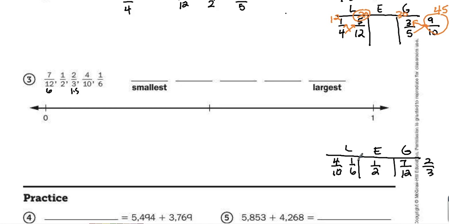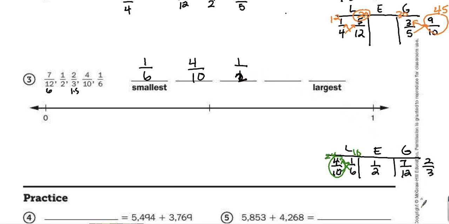So now let's look in the less than 1/2 column. I could cross multiply and say 10 times 1 is 10. 6 times 4 is 24. Therefore, 4/10 must be the larger fraction. I also knew that because 4/10 is pretty close to a half, which is 5/10, and 1/6 is not very close to half. So my smallest fraction will be 1/6, then 4/10. Next would come the equal to half category, which is 1/2.